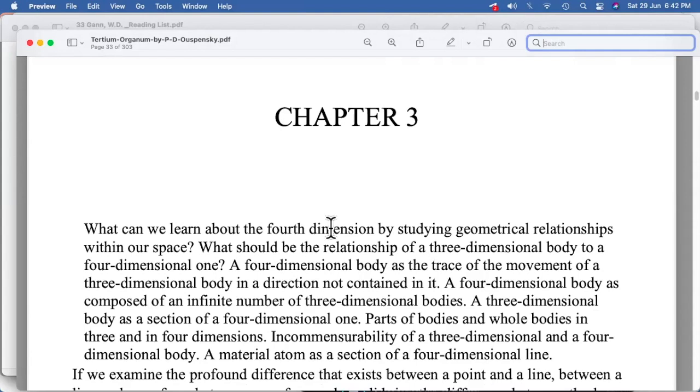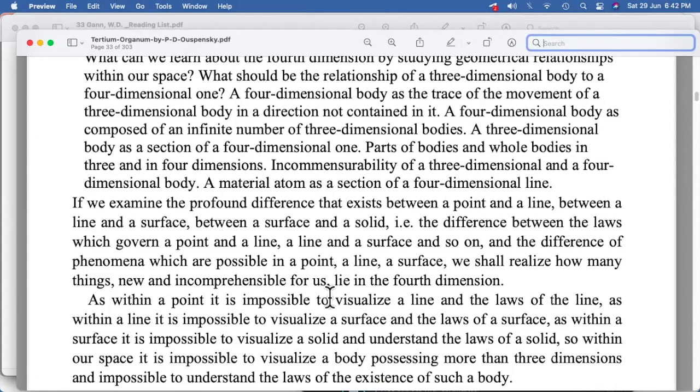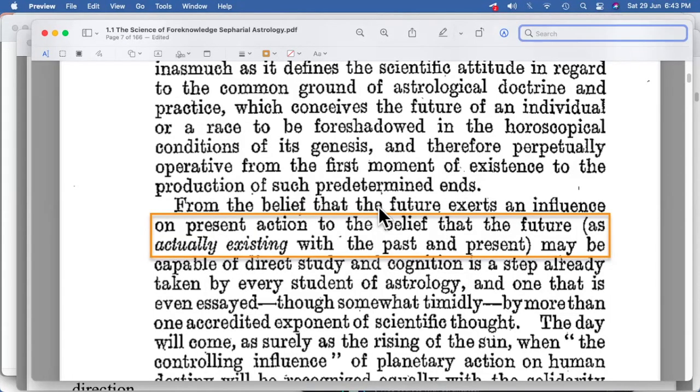There's an entire chapter which has been written by Ouspensky to do with the fourth dimension. Here he especially talks about the fourth dimension. Of course, if you want to understand more about this, you can go to the book. This becomes one of the most important parts, where he talks about the fourth dimension as time. Sepharial further says, for the belief that the future exerts an influence on present action, to the belief that the future, as actually existing with the past and present, may be capable of direct study. So again, we are talking about past, present, future together.